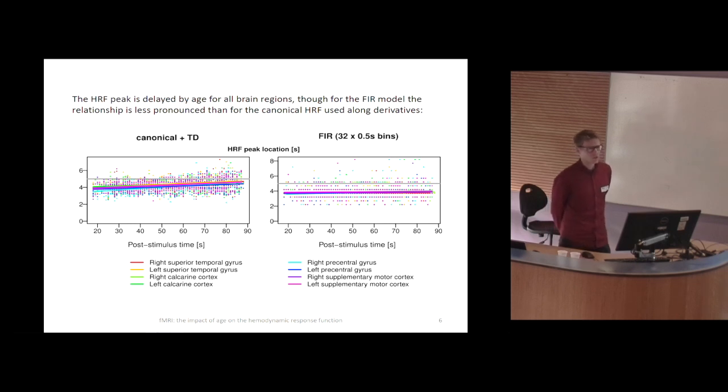There are 8 volumes of interest because everything was left and right: 2 volumes of interest for A1, 2 for V1, and 4 for M1. It's also interesting that on this plot you see that for the very majority of the subjects and volumes of interest, the estimated peak location is below 5 seconds. And in task fMRI studies, when you apply hemodynamic response function models, you usually apply the canonical model, which assumes 5 seconds. So here, across 3 different regions of the brain and across the subjects, you have values mostly below 5.